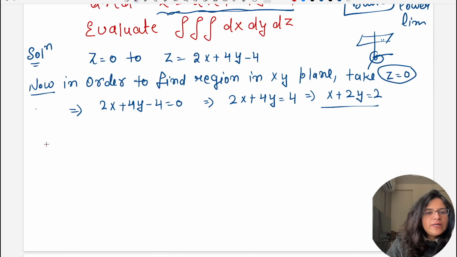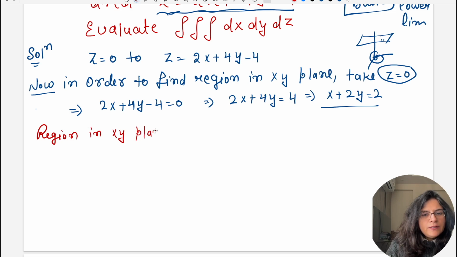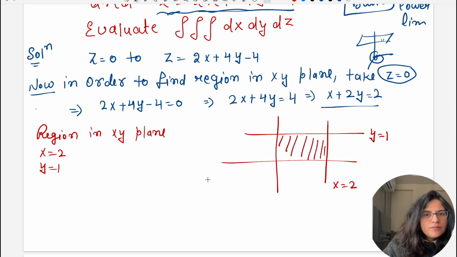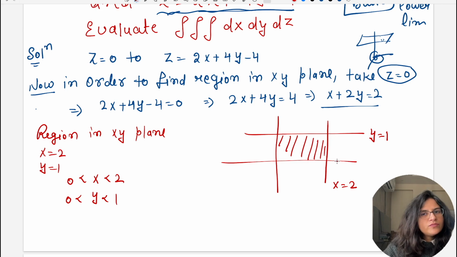Now in order to evaluate the region in the xy plane, we are given that x is equal to 2 and y is equal to 1. So if we draw this rectangle, this is the x is equal to 2 line, this is the y is equal to 1 line. So over this rectangle you can simply take x varying from 0 to 2 and y varying from 0 to 1. Then you can evaluate.